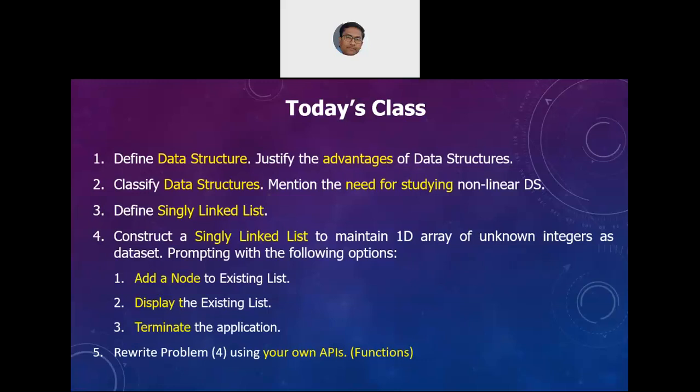Therefore, the strategy of linking discrete memory locations in RAM, with each node representing an individual data item which logically resembles an array, is called a singly linked list.